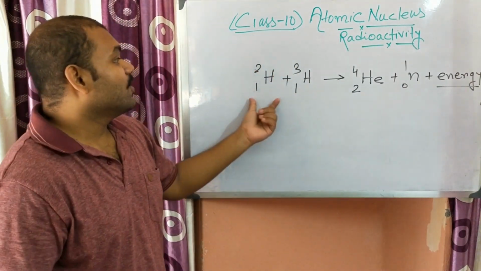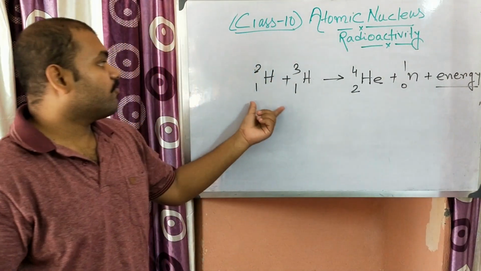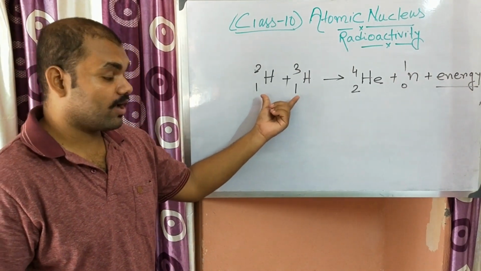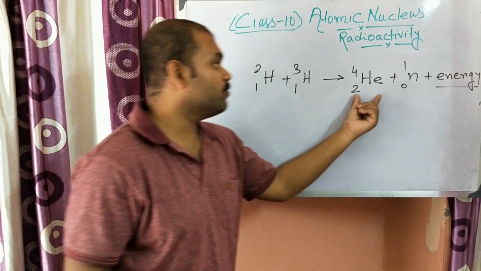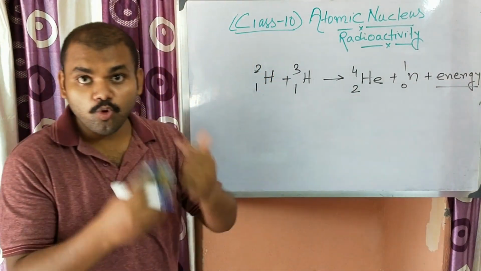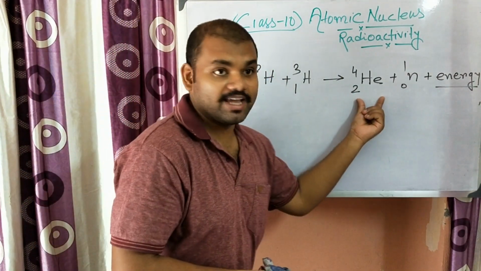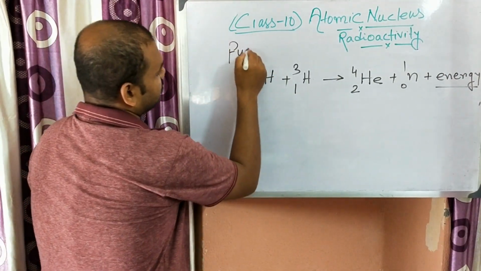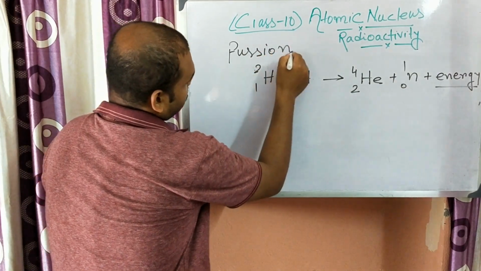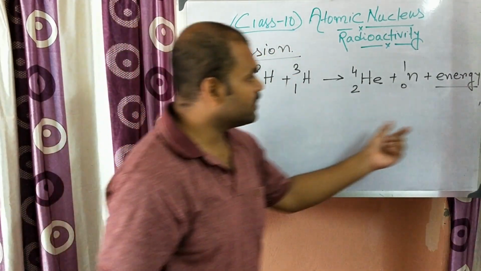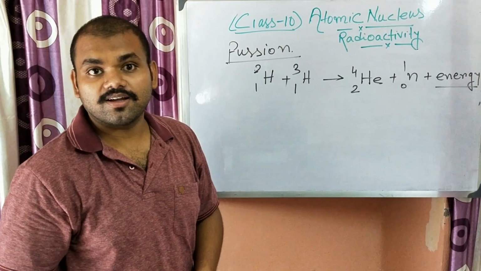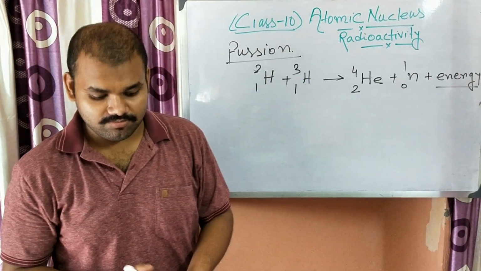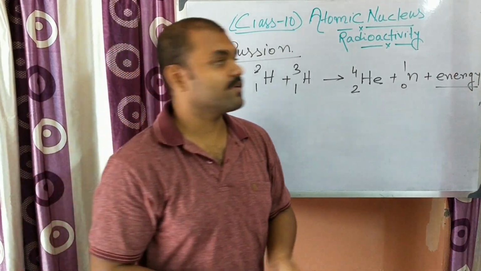So at the time of formation, when 2 lighter nuclei collide or add up with each other and produce a heavier nuclei, then it is known as the nuclear fusion reaction. And in case of nuclear fusion reaction, lots of energy is also produced. So this is the summary of the chapter.